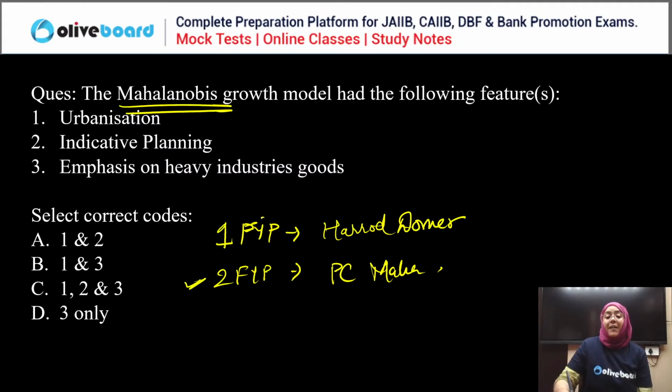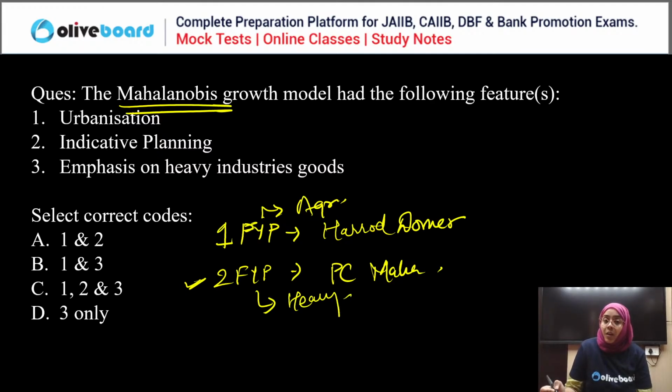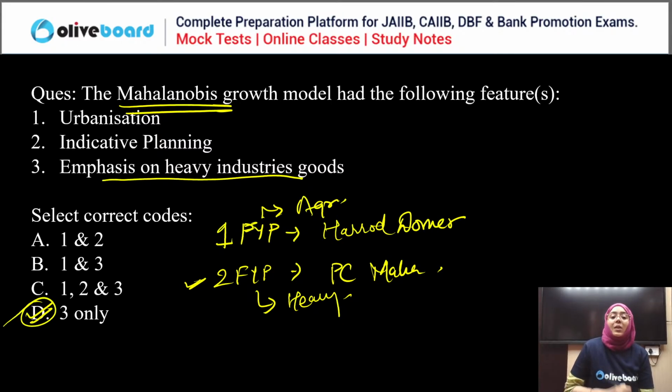The first 5 year plan had the target of the agriculture sector. In the second 5 year plan, we focused on heavy industries. So the Mahalanobis growth model was actually focusing on heavy industries growth, not indicative planning, not urbanization. So the correct answer here is third only.